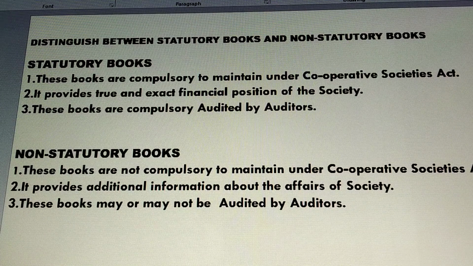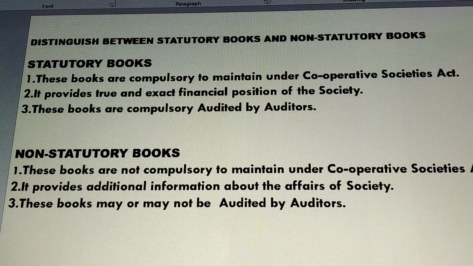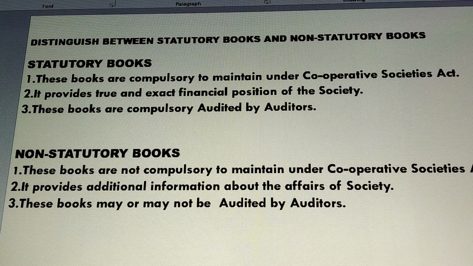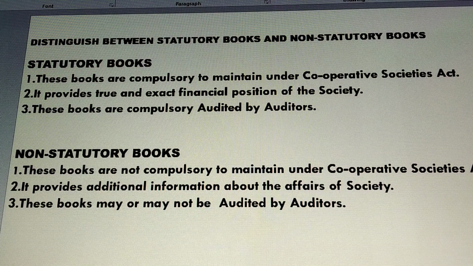Moving on to the next point: it provides a true and exact financial position of the society. Which book provides this? Statutory books. Statutory books provide the exact, true, correct, fair financial position of the society, okay. What was the financial position earlier? What is the financial position at present? So it gives a clear picture of the exact financial position of the society. We are talking about statutory books, right?